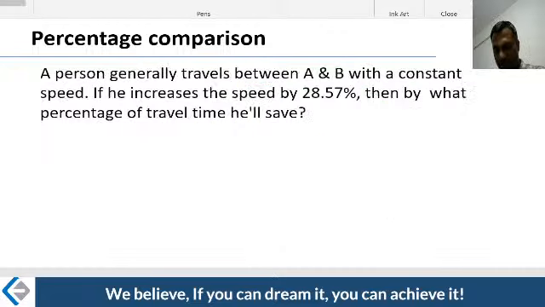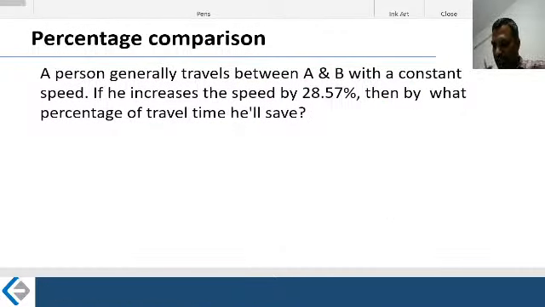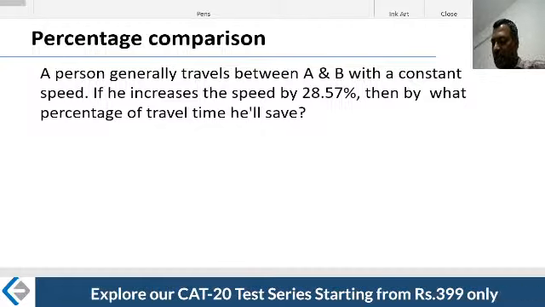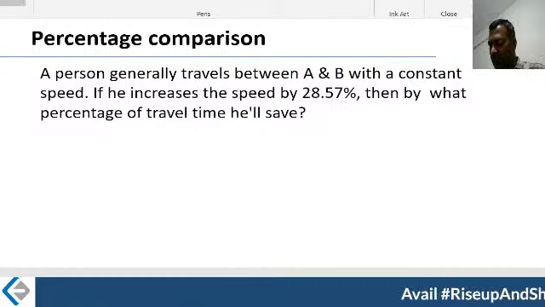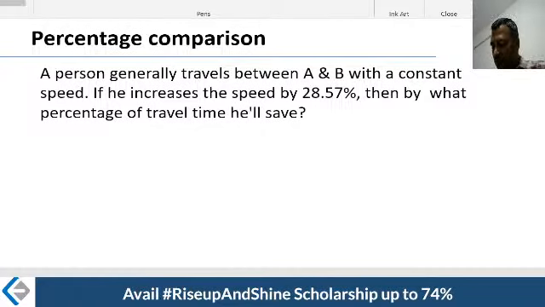I hope my illustrations are coming out clear to you. Let's take a look at this. A person generally travels between A and B with a constant speed. If he increases the speed by 28.57%, then by what percentage of travel time will he save? Now look at this again. Most of you would know about this: speed into time is equal to distance.